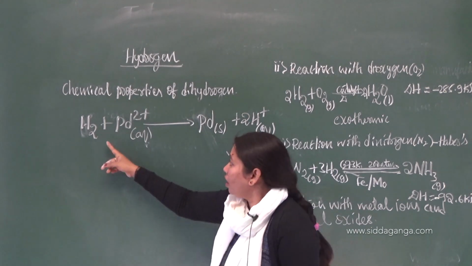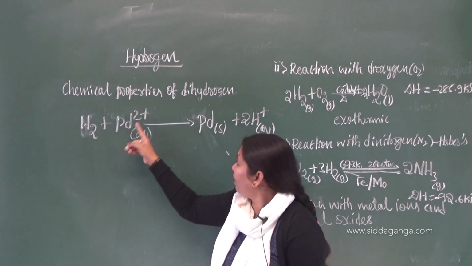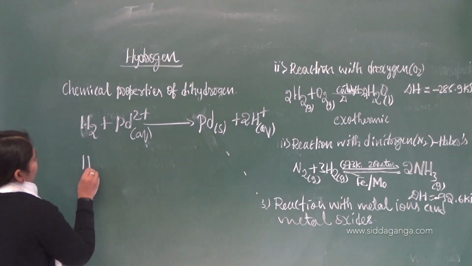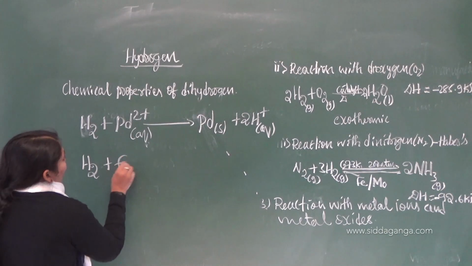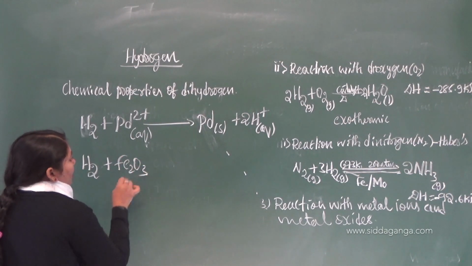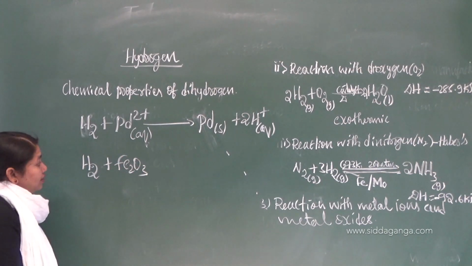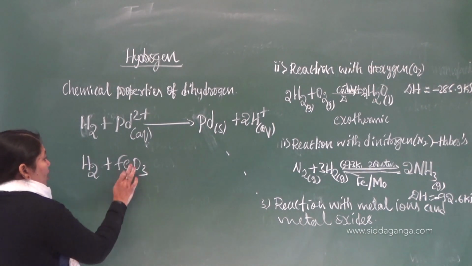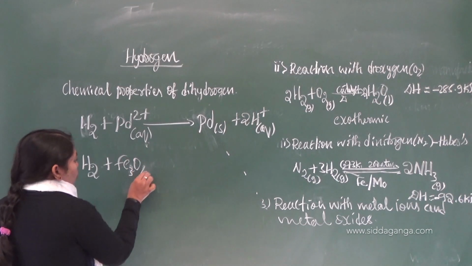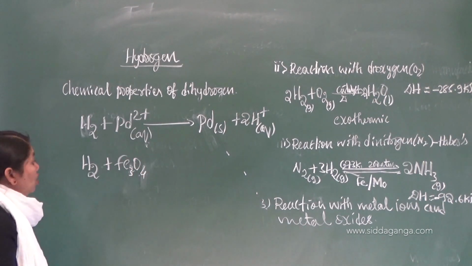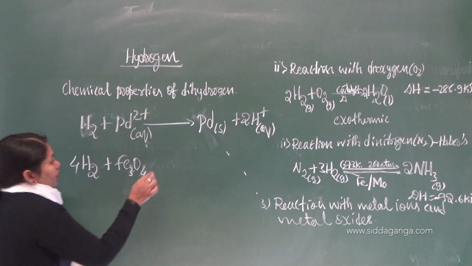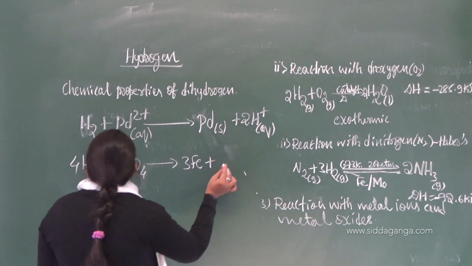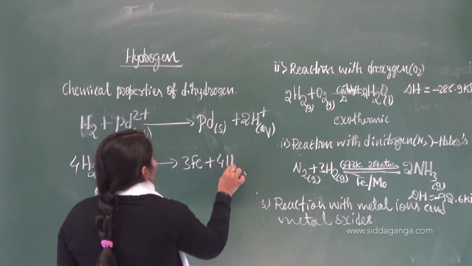Okay, here hydrogen reduces the metal ions to its metal. Similarly, for metal oxides: H2 plus Fe2O3. This reaction also we discussed. Fe2O3, or you can take Fe3O4. This reaction I think I discussed. So Fe3O4 plus 4H2 forms 3Fe plus 4H2O.